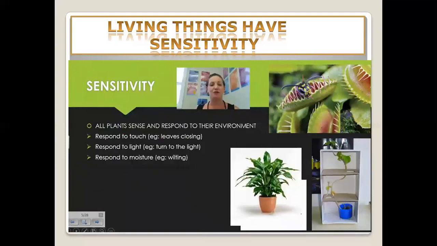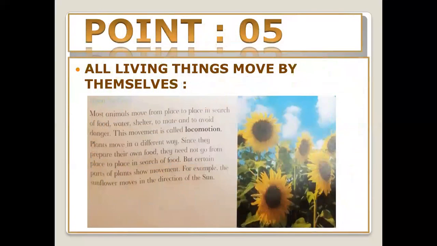Plants respond to touch when we touch the leaves, and respond to light, turning to the light. Some plants move according to the light, and respond to moisture or wilting. The next characteristic is that all living things can move by themselves. Definitely, we can move, we can walk, run, crawl, as well as the animals. All the animals can move.